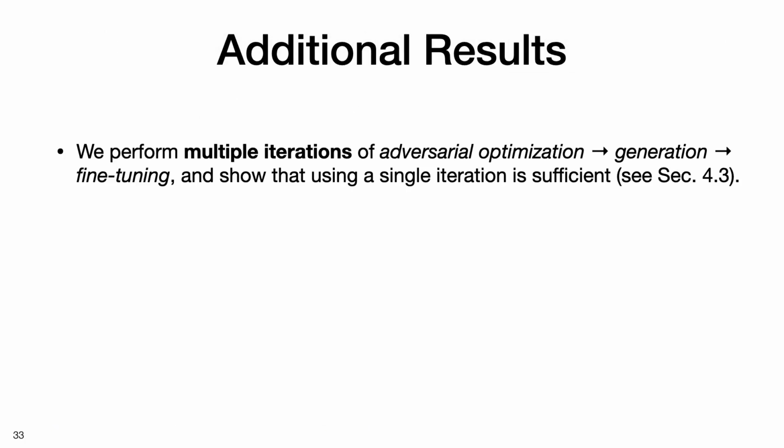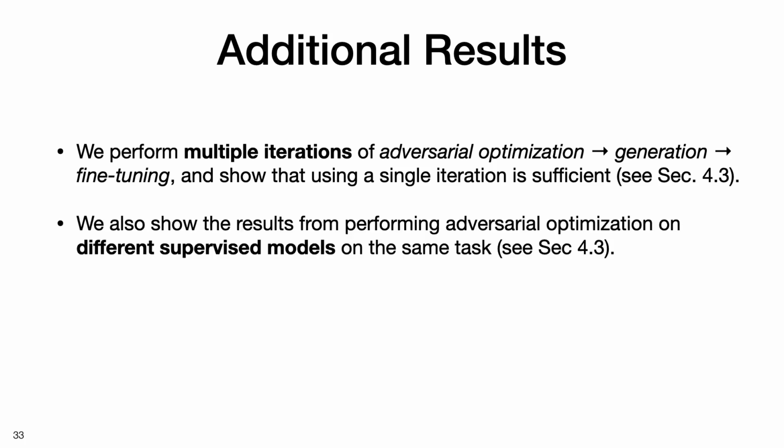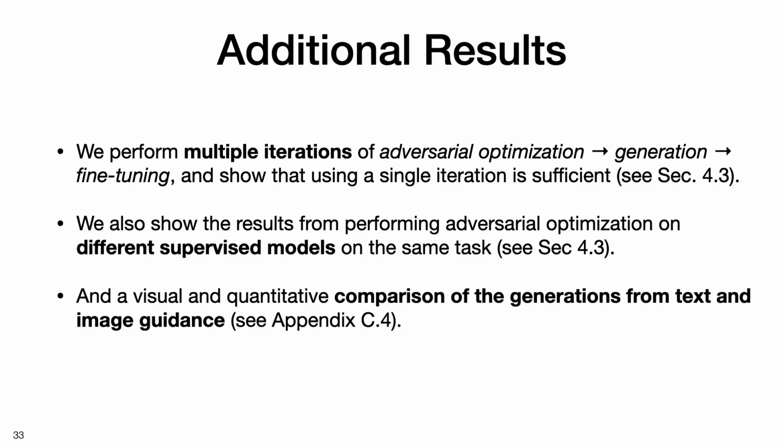See our paper for additional results, such as a comparison of the results from multiple iterations of adversarial optimization, generation, fine-tuning, versus a single iteration. We show that the latter is sufficient. We also show the results from performing adversarial optimization on different supervised models on the same task. And a visual and quantitative comparison of the generations from text and image guidance.